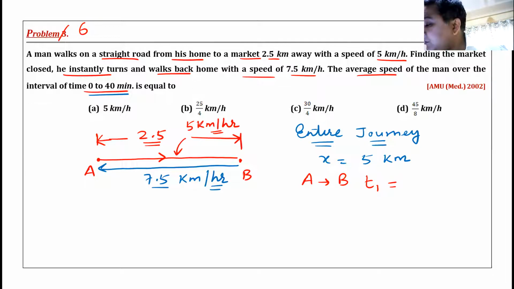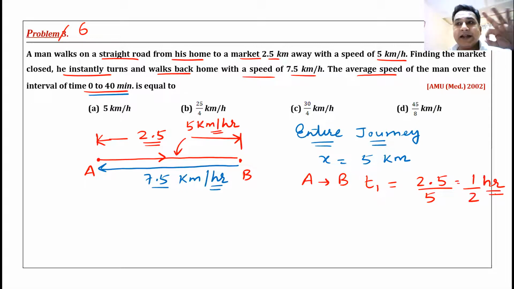30 minutes, Deepak. How did you get 30 minutes? Total distance is 2.5 kilometers divided by his average or uniform speed of 5 kilometers per hour. So the answer will be half. Half hour means 30 minutes. 0.5, that is correct. So from A to B, he takes 30 minutes. We agree with this? Anyone has a problem with this? Raise your hands now. I guess no one has a problem.